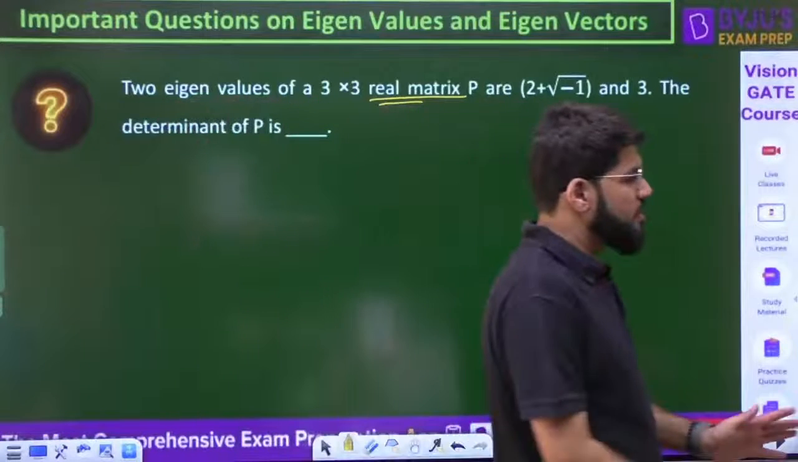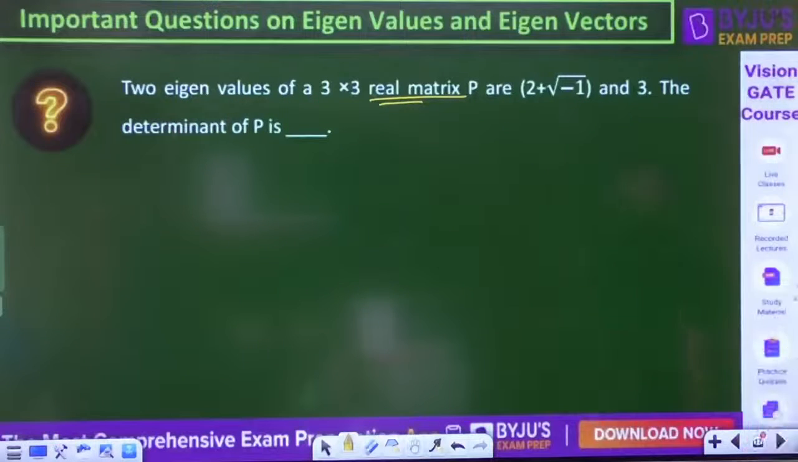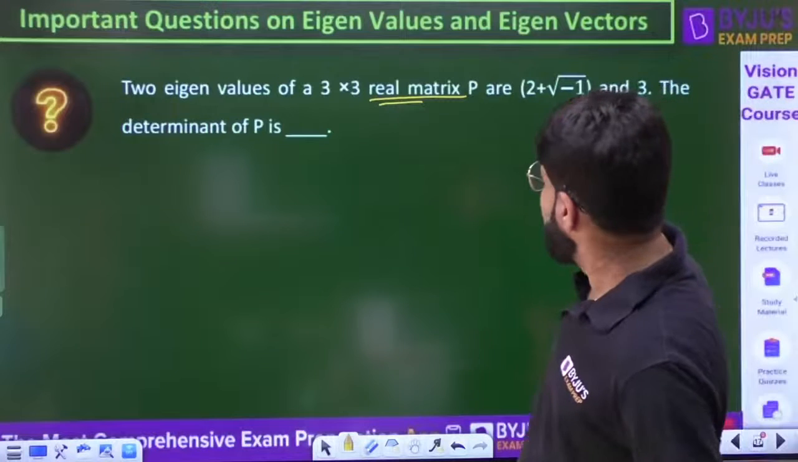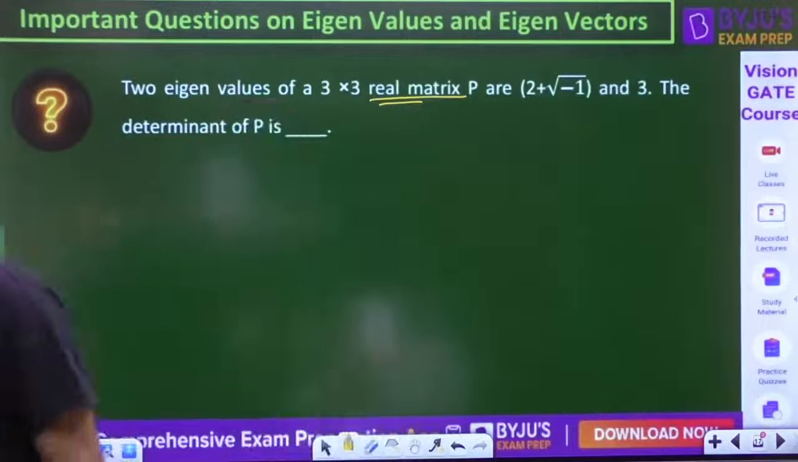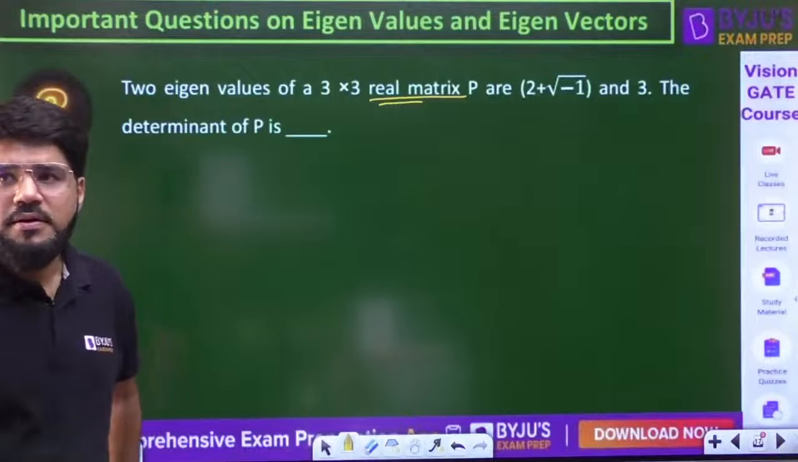The eigenvalues of a 3 cross 3 real matrix P are 2 plus root minus 1 and 3. What is the determinant of P?